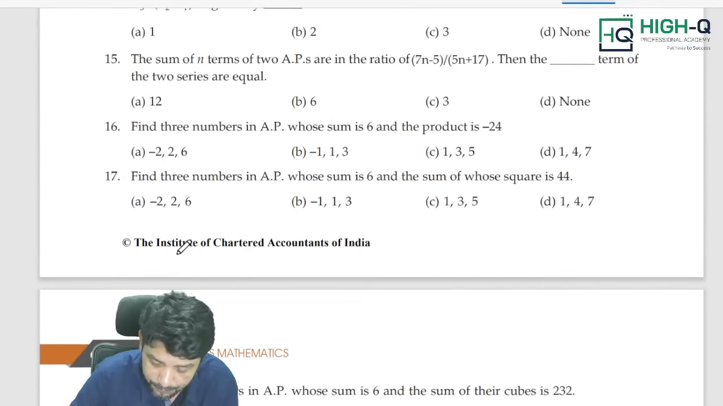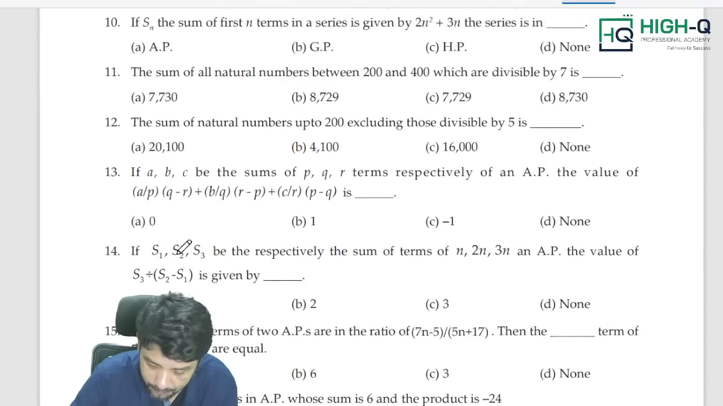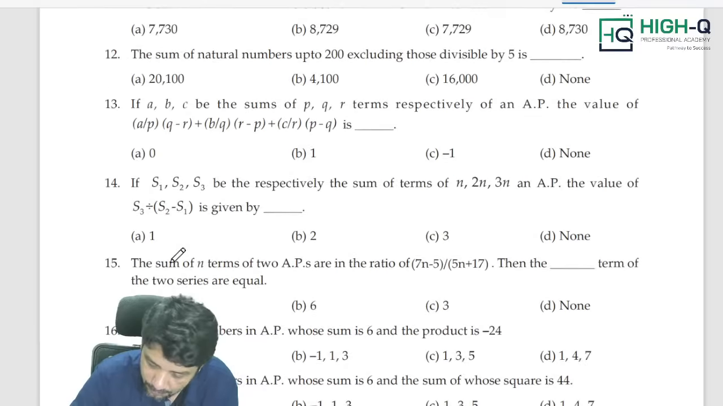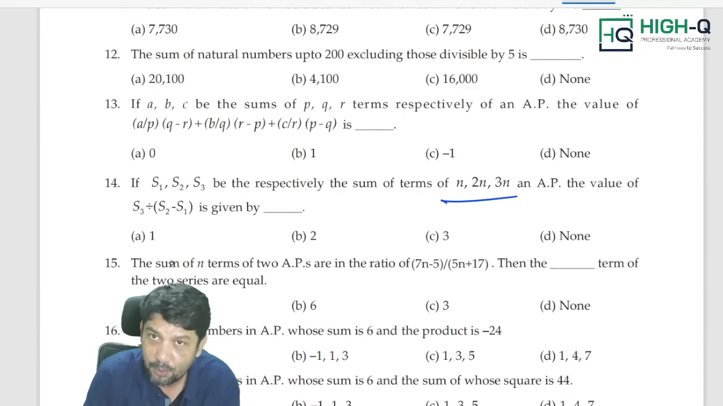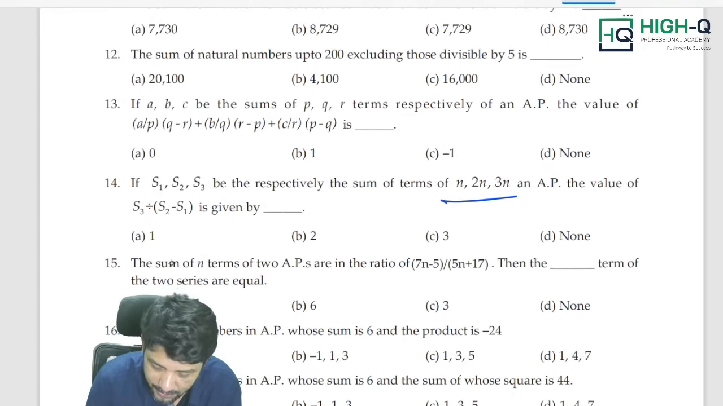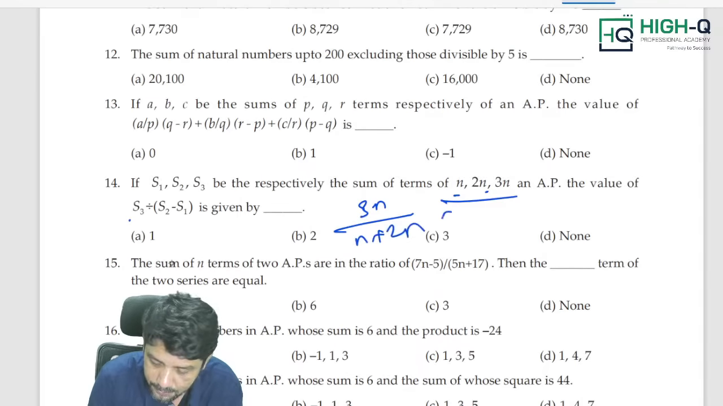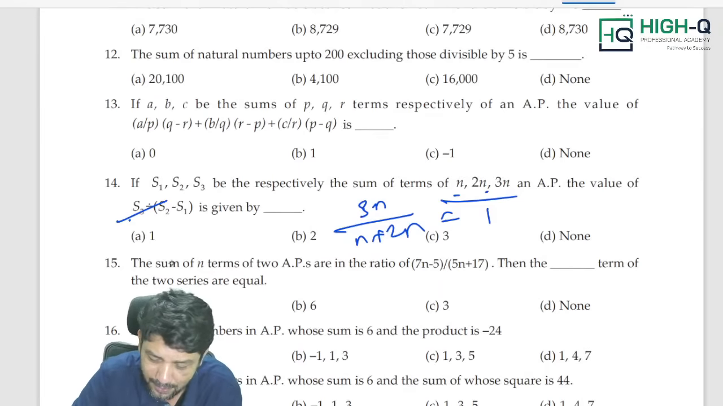For these types of questions, I always give that shortcut. You take S3 as 3n divided by n plus 2n only. Answer is 1. Over. Exactly, substitute the value and get it, my dear.